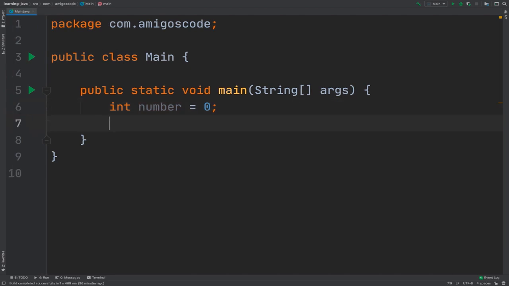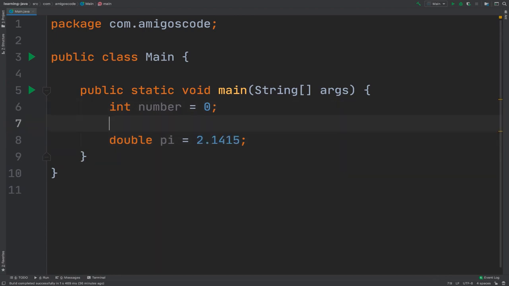Or for example, if we have the value of pi, we can say pi equals 3.1415. This name does make sense because it represents something.